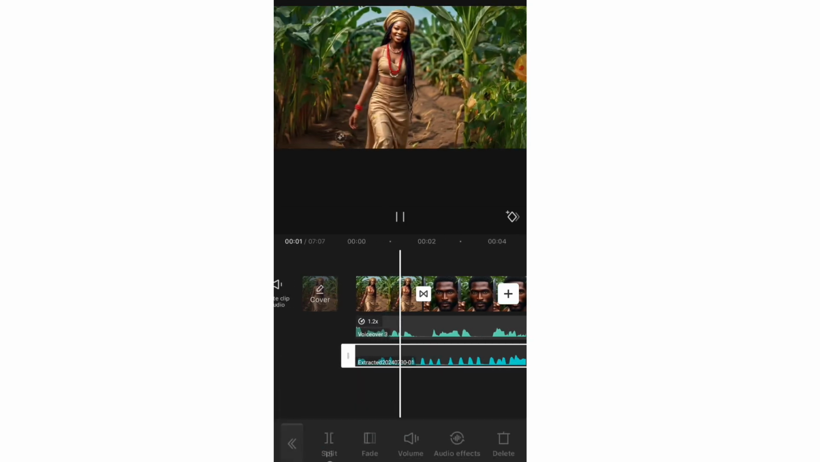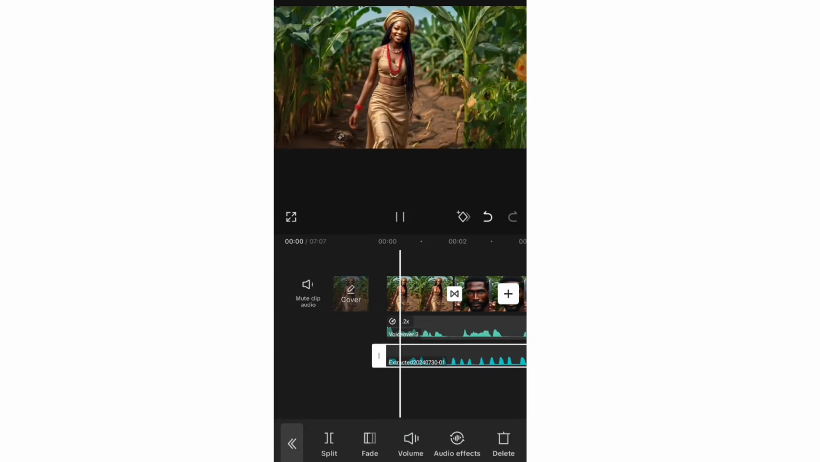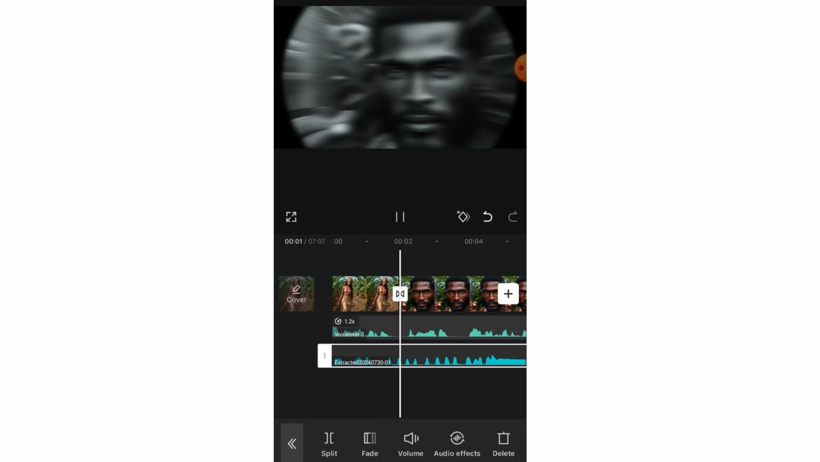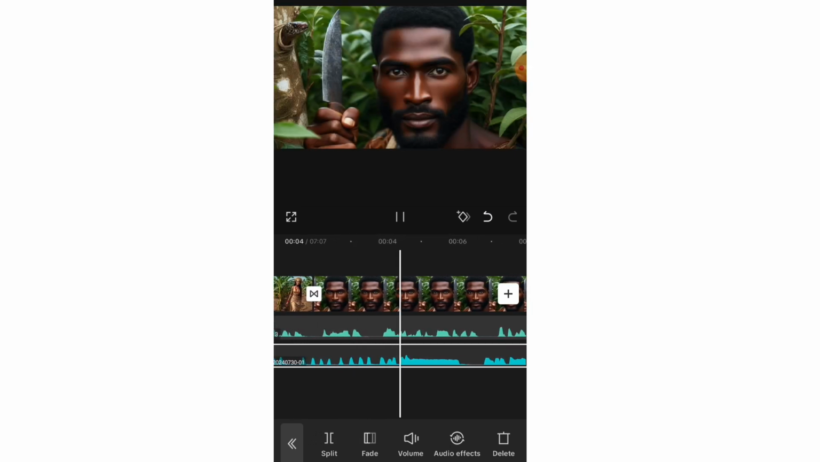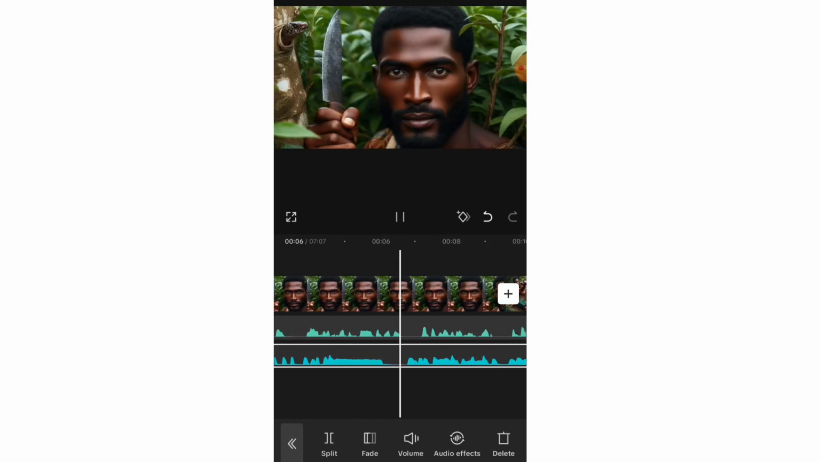Amina walked through the forest. So I'm just going to play it again. Amina walked through the forest. Usman laid in, ready to execute his final desperate plan.